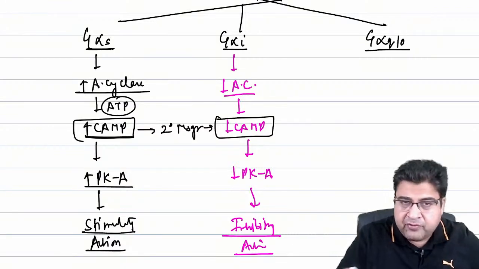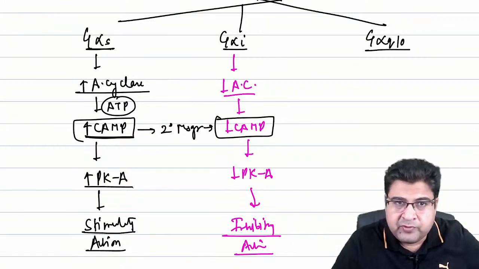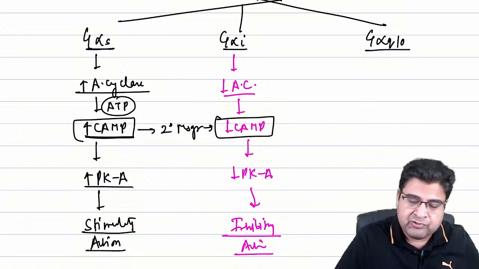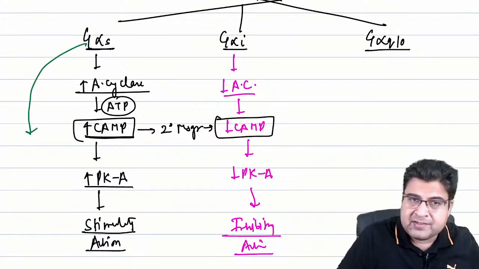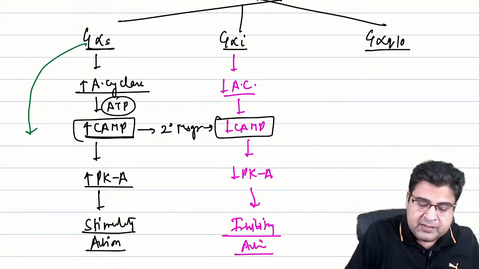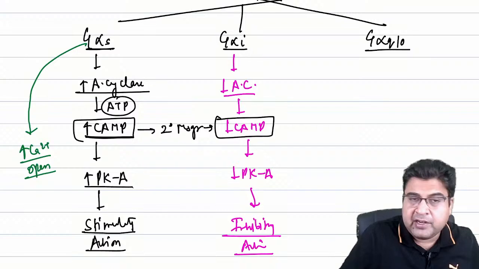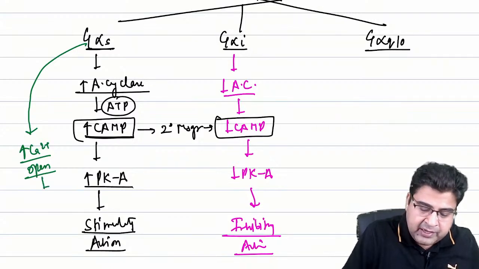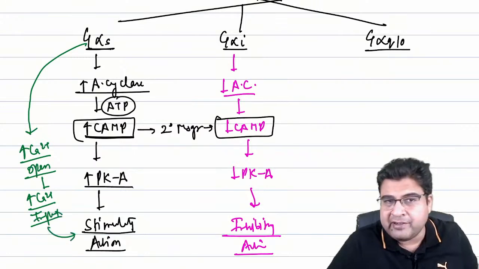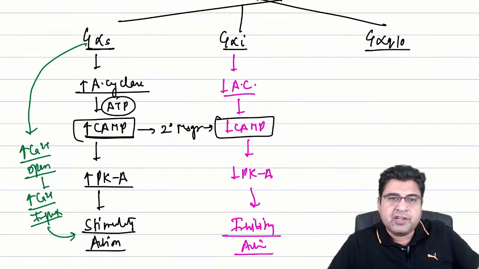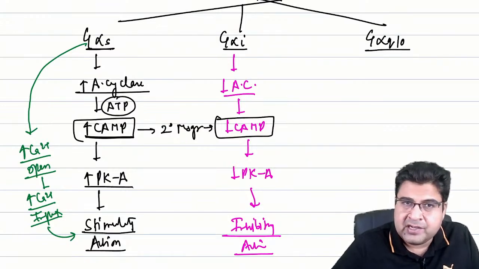But guys, apart from this action, these receptors also work without the involvement of a secondary messenger. For example, G alpha S will directly open up the calcium channel, can result in calcium influx, and can result in stimulatory action in the body.